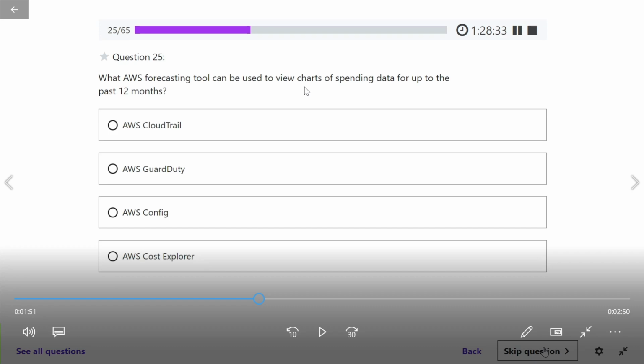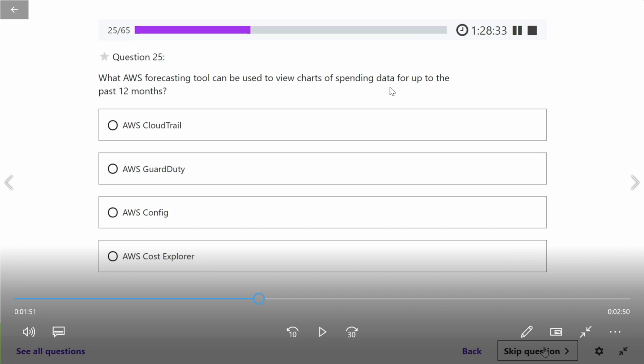Sir, I didn't get the question. What AWS forecasting tool? Forecast means you're forecasting something, right? It is going to rain today, it is not going to rain today. Will you have more bills this month, or more sales this month? It is forecasting. So what forecasting tool can you use to view charts? View charts means bar graph, tree graph, something like that. Chart for what? Spending data.